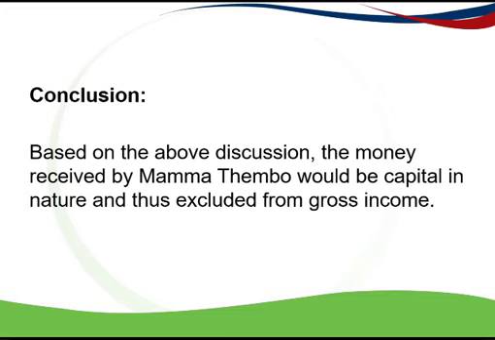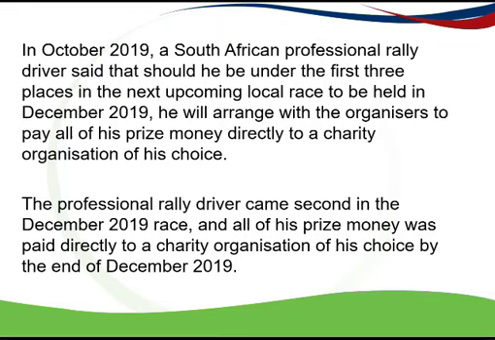Let's look at the second example and see if we're going to approach it in the same way. So the second one is a rally driver who came second in a race, and his prize money was paid directly to a charity organization of his choice at the end of December 2019.